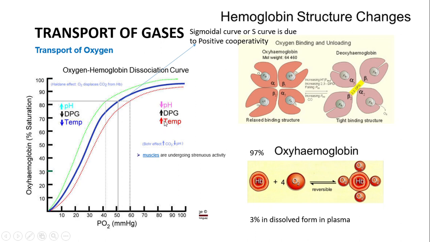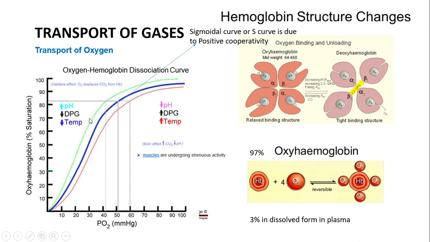And if there is an increase in diphosphoglycerate, the affinity of the hemoglobin for oxygen will decrease, and this oxyhemoglobin will dissociate to form heme and oxygen. If it shifts towards the left, it is in a condition when the carbon dioxide concentration is low and pH is high, just the vice versa.